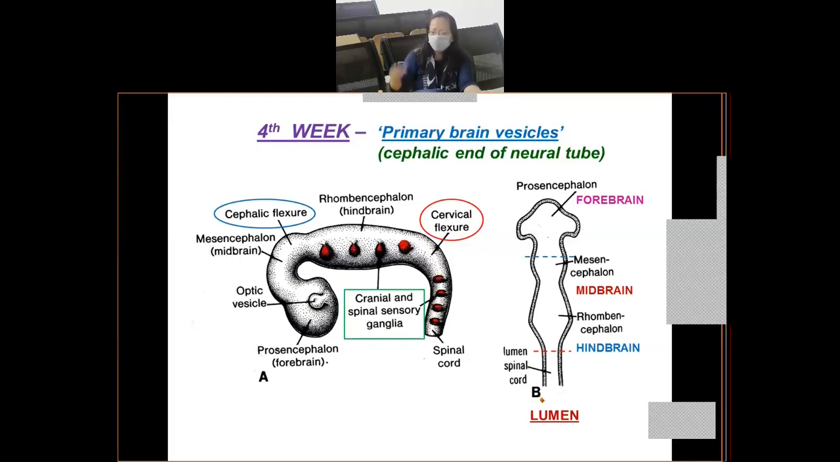So initially your neural tube was straight, but because of the development of the brain vesicles and the flexures, you'll see that the cranial region of the neural tube starts folding, right? So it becomes more or less like an inverted U shape. Okay, so let us see.